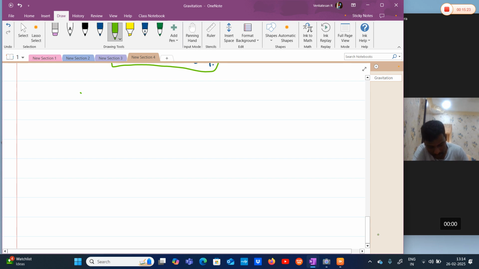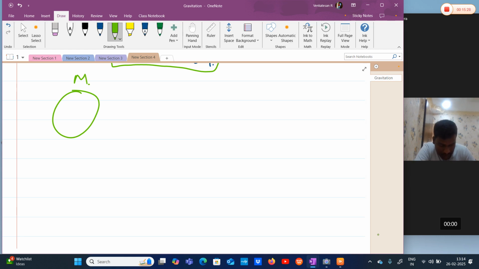Now, let's take one more question. There is a body whose mass is capital M. Now, I'll transfer a certain amount of mass from this body. Let's say x amount of mass. I'll transfer it here. Now, we have two bodies. We are keeping them at a distance small r. Now, for what value of x is the force between them maximum? Now, when I transfer a certain amount of mass, we get two bodies, and there will be a force of attraction. Definitely for a certain amount of mass, there will be a certain maximum force. We have to calculate that mass.